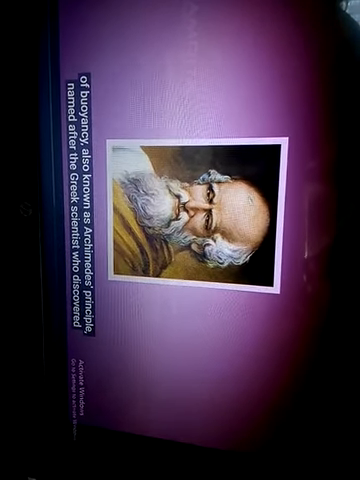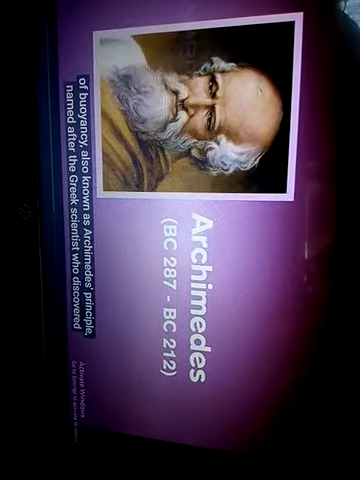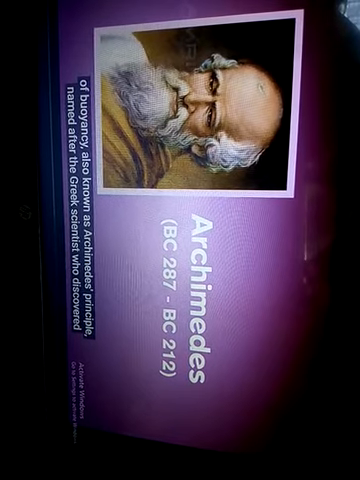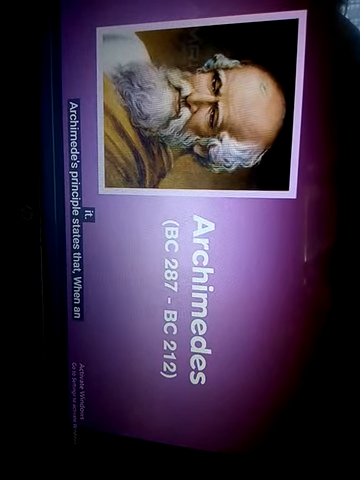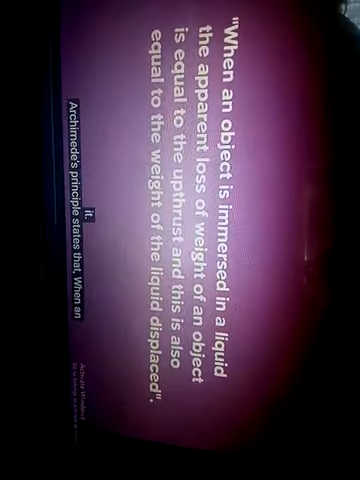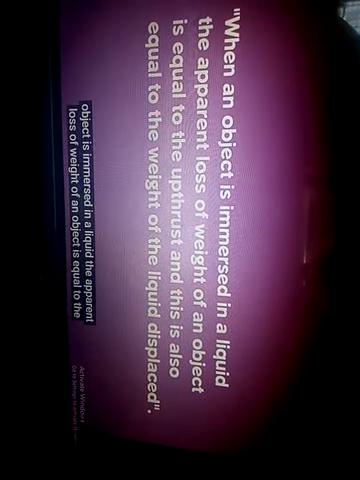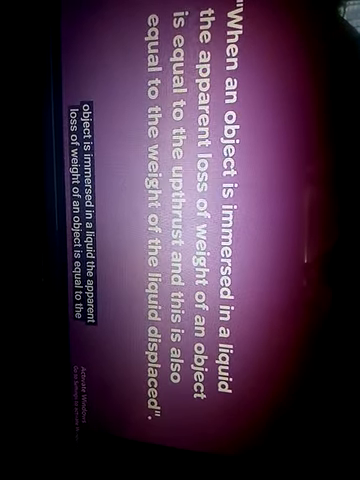This is better explained using the law of buoyancy, also known as Archimedes' principle, named after the Greek scientist who discovered it. Archimedes' principle states that when an object is immersed in a liquid, the apparent loss of weight of the object is equal to the upthrust, and this is also equal to the weight of the liquid displaced. We see the uses of this principle in our daily lives.